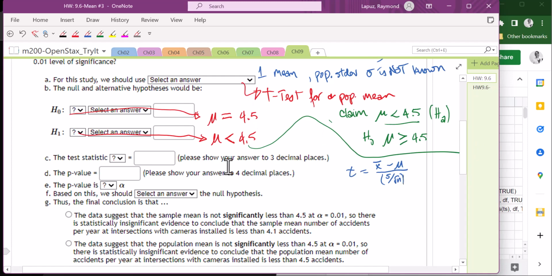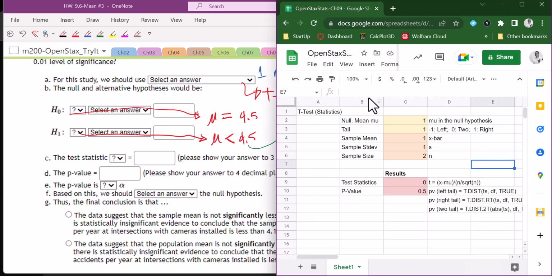Let's do the test statistic first, and let's examine how it's going to look in your Google Sheets. I actually set up a template for Google Sheets for a t-test when you're given a set of statistics. You need to know what the null hypothesis is given as.